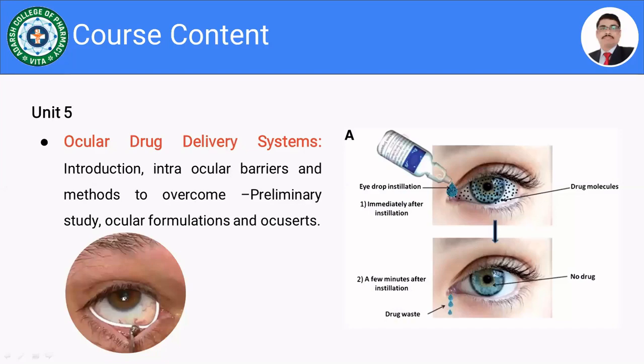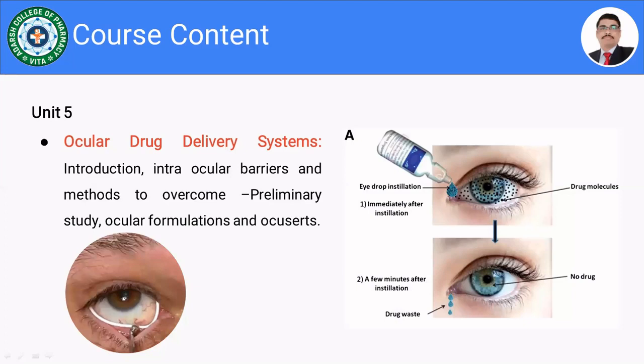isn't it? And look at the second figure, after installation and a few minutes after installation, whatever the drug is there, it gets drained, isn't it? Why is it so? Due to the less mucoadhesion, or its retention capacity is very less, isn't it? Through the tear fluid, it gets drained, isn't it? So we are in this approach,